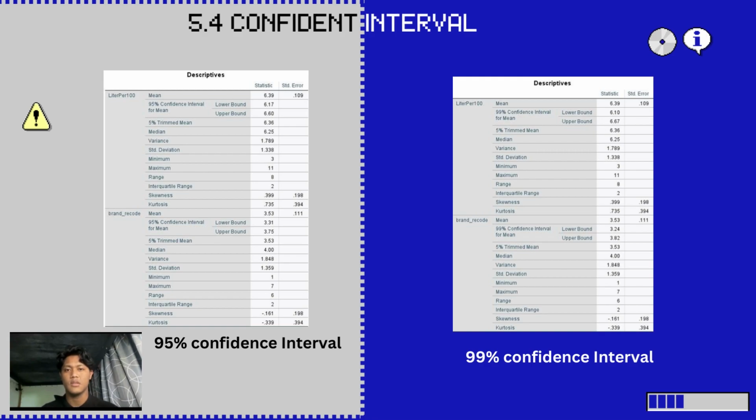Brand record has a mean of 3.53 and a standard deviation of 0.111 and a range of 1 to 7. The 99% confidence interval for the mean of both variables are given. The median liter per 100 is 6.36 and the median for brand record is 4. The interquartile range is 2 for both variables.